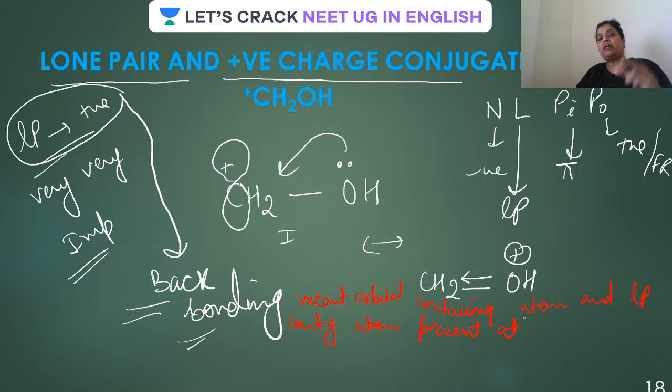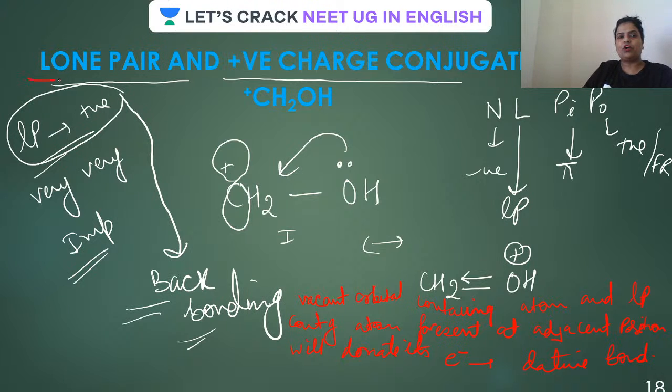Remember, they should be present at adjacent position, guys. I'm repeating, they should be present at adjacent position and will donate its electron and form a dative bond or a coordinate bond. I hope it is all clear here. This is a very, very important type of conjugation.